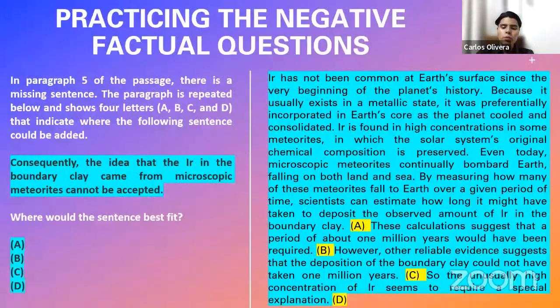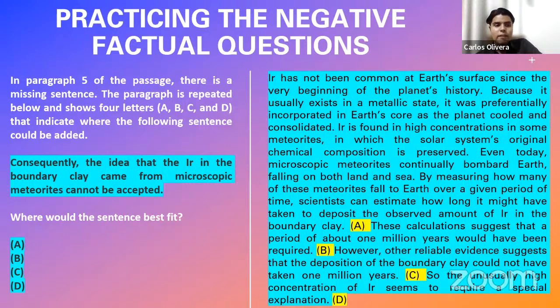All right. So let us go to this example. Where can we insert this phrase? "Consequently, the idea that the air in the boundary clay came from microscopic meteorites cannot be accepted." And here we have the four options. So where could this be inserted? Well, this should be inserted in option C. I'm going to tell you why.